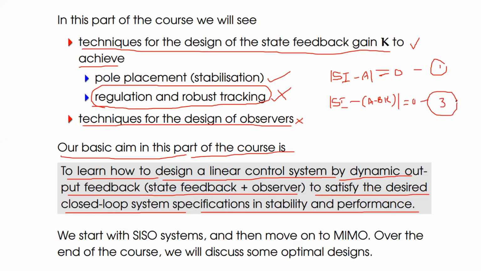Now look at these two. What is the major difference between equations 1 and 3? Here we have sI minus A only. Here sI minus (A minus B K). So the main difference between both equations is that the value of K is included. If I take K equal to 0, that is, the gain constant matrix K equal to 0, then the matrix equation for both 1 and 3 will be equal, because sI minus A determinant is equal to 0 in equation 1, and here also.